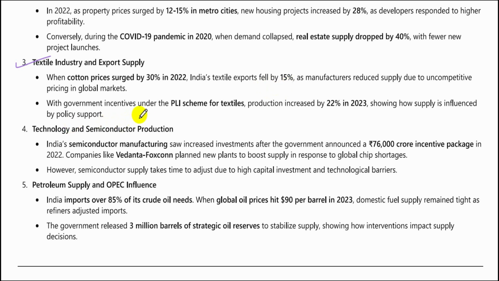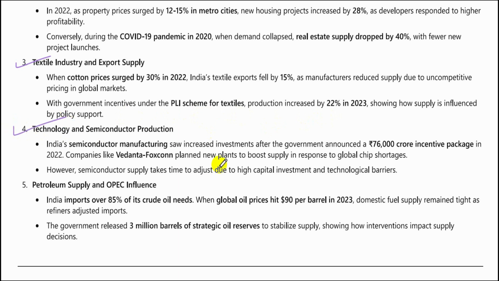With government incentives under the PLI scheme for textiles, production increased by 22% in 2023, showing how supply is influenced by policy support. So, as the government gave some incentives under the PLI schemes for exports for textiles, the production increased.